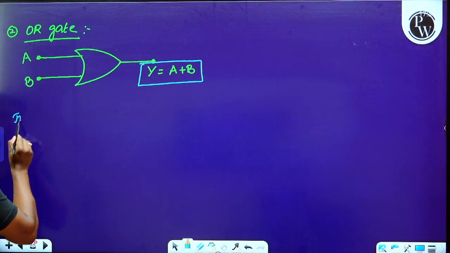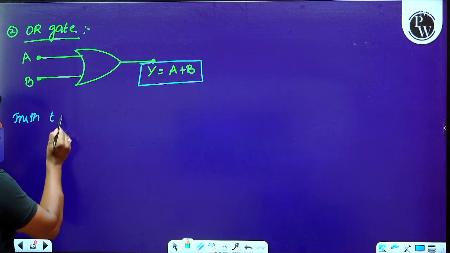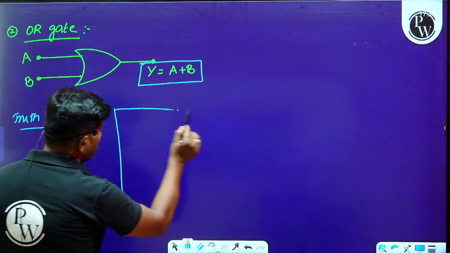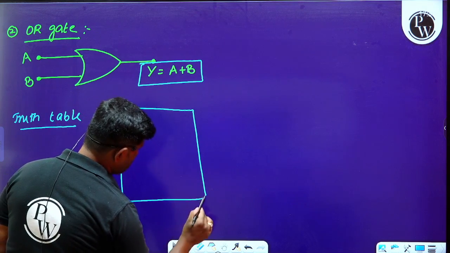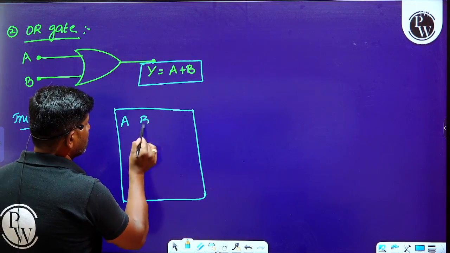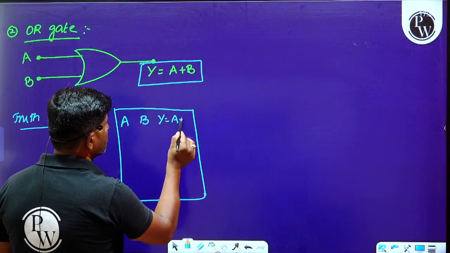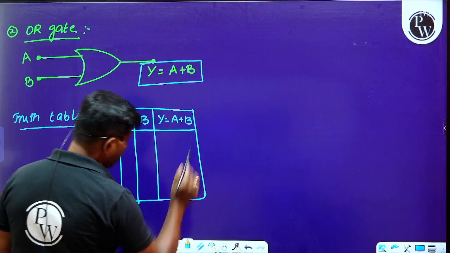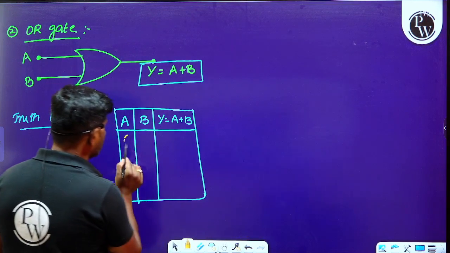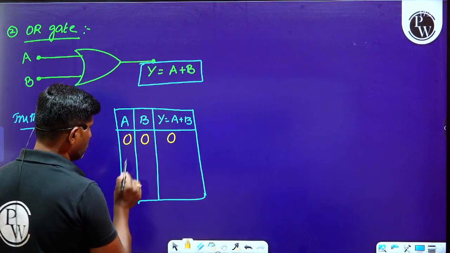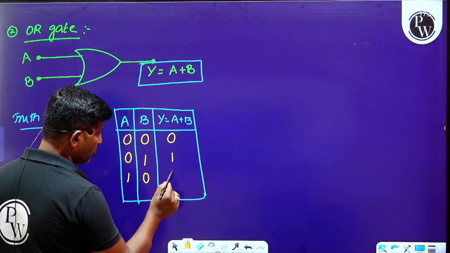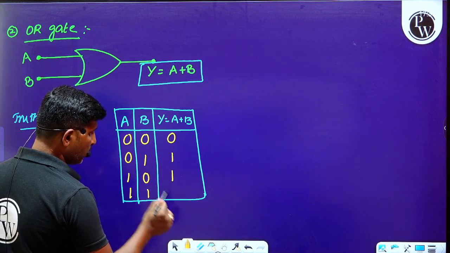What is the truth table here? Whenever we consider the two inputs A, B, and the output Y equals A plus B: 0 0 output is 0, 0 1 output is 1, 1 0 output is 1, 1 1 output is 1.